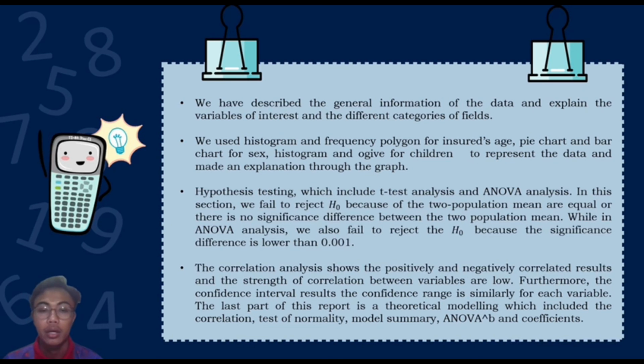The correlation analysis shows the positively and negatively correlated results, and the range of correlation between variables is low. Furthermore, for the confidence interval result, the confidence range is similar for each variable. The last part of this report is the prediction modeling, which included the correlation, test of normality, model summary, ANOVA, and the coefficients.